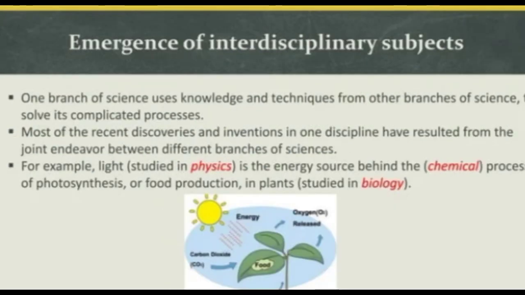Another one is the emergence of interdisciplinary subjects. One branch of science uses knowledge and techniques from other branches of science to solve its complicated processes. Most of the recent discoveries and inventions in one discipline have resulted from the joint endeavor between different branches of science. For example, light, which is studied in physics, is the energy source behind the chemical process of photosynthesis, or food production in plants, which is studied in biology.